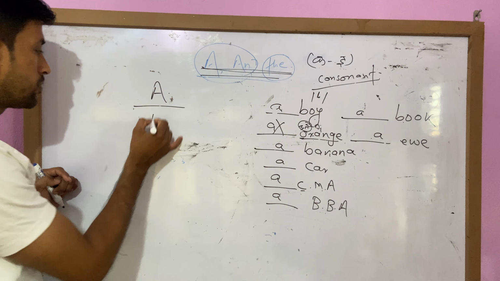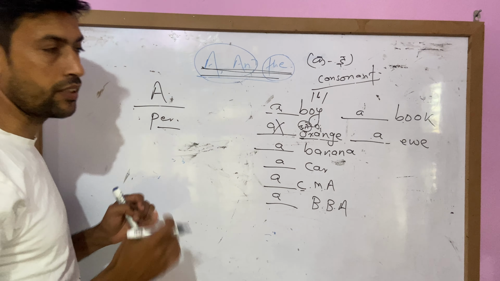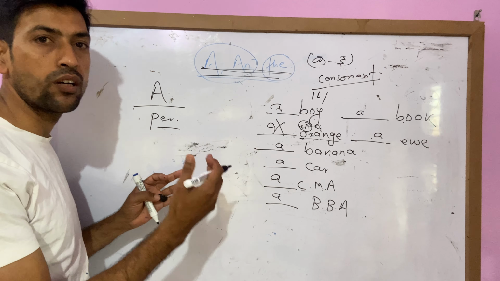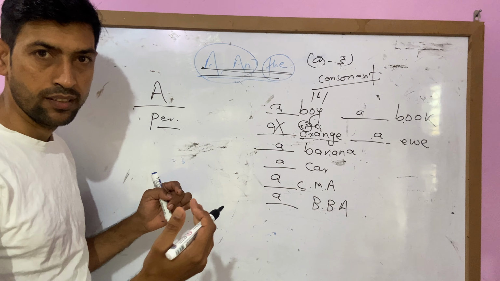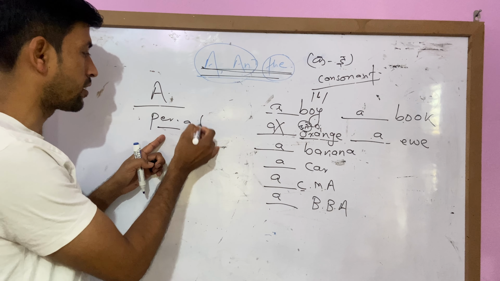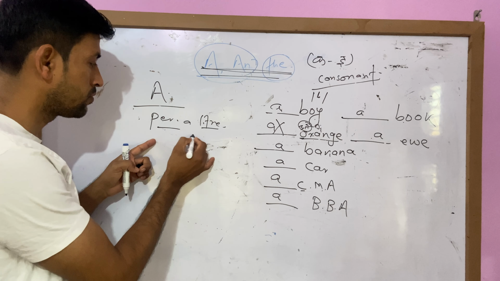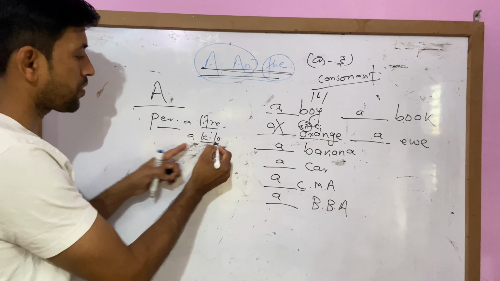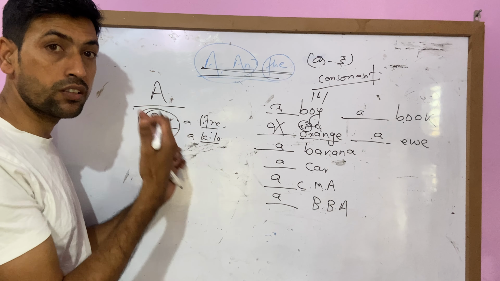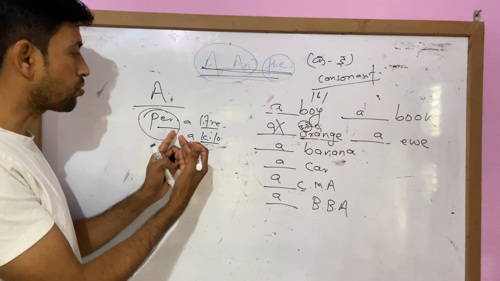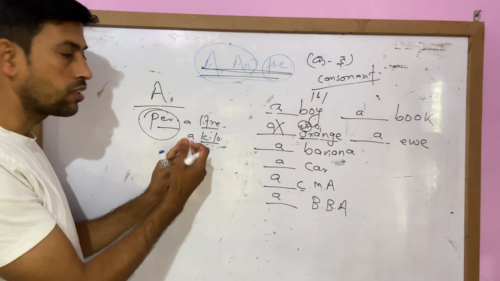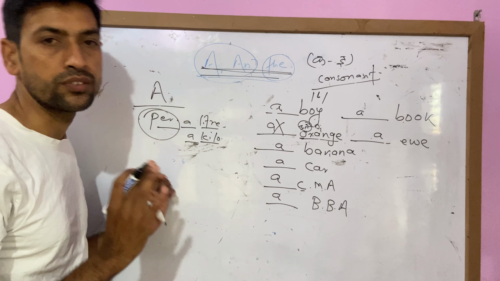Another is per. Per is given. Sometimes we say it's an uncountable noun. For example, per liter. A liter. Per a liter. A kilo. Kilo. Liter. It sometimes refers to an uncountable noun, but the per comes. Per a dozen, a dozen, we say. So we use a. If there is a given per, then before it also we use article a sound.